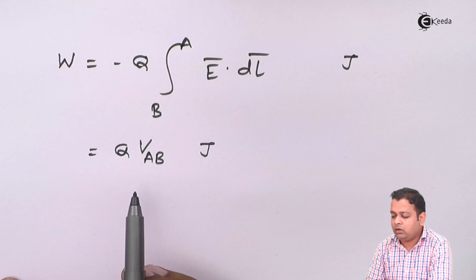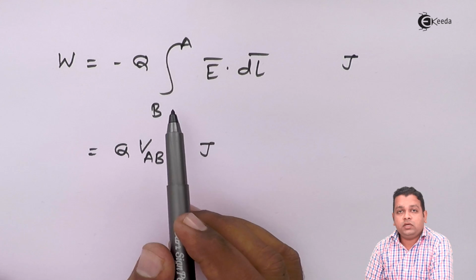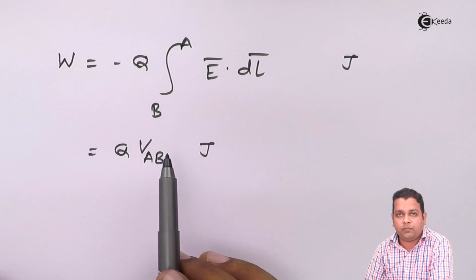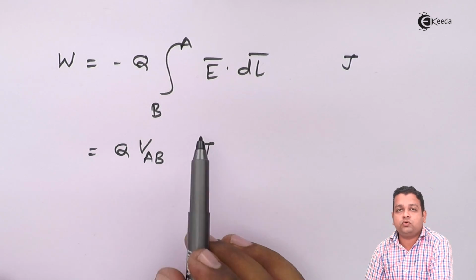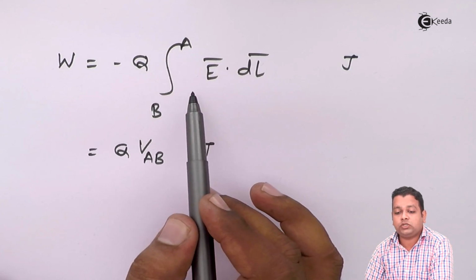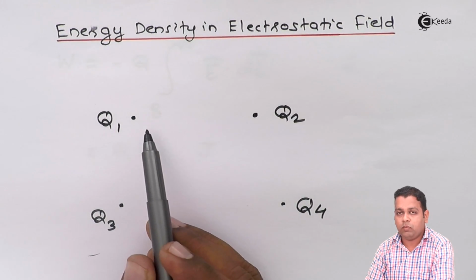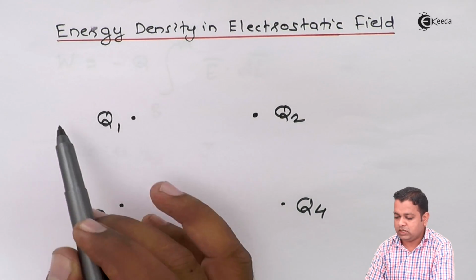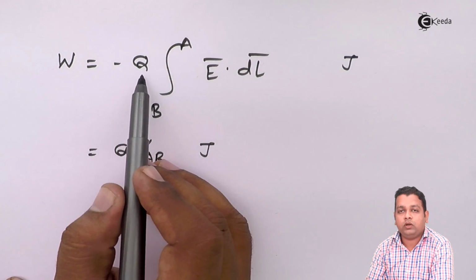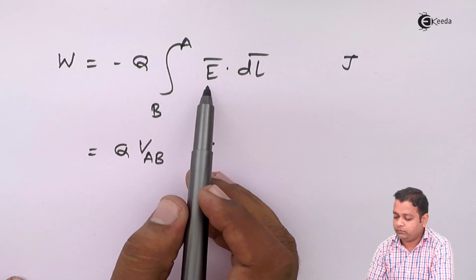So this we can denote with the help of potential difference also, VAB. While bringing charge Q1 we have considered no electric field, so this equation will not be applicable. When we bring charge Q2 to the region under consideration, that time this electric field is because of the charge Q1. While we bring Q2 to this region, the electric field E bar is present because of initially present charge Q1, and the displacement we have to consider. So this Q will be Q2, and the electric field will be that of Q1.